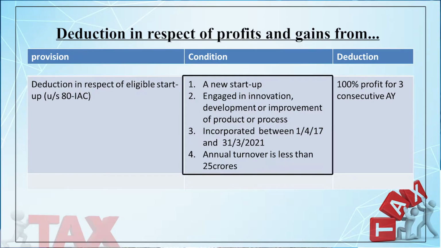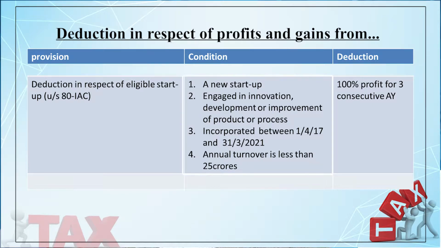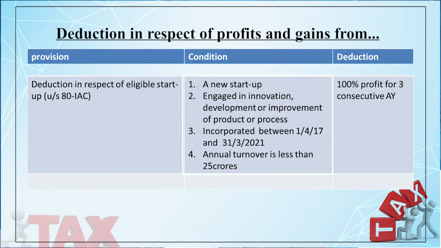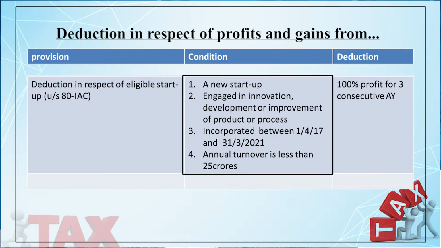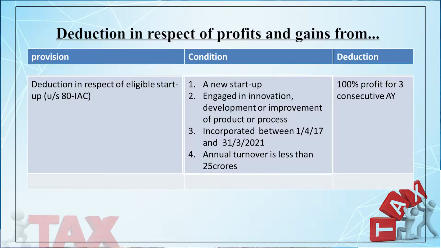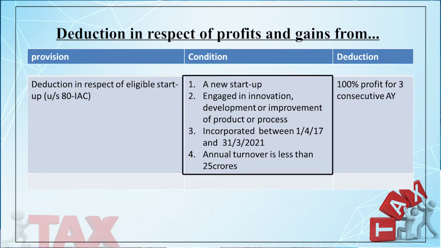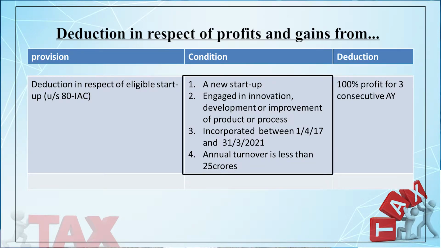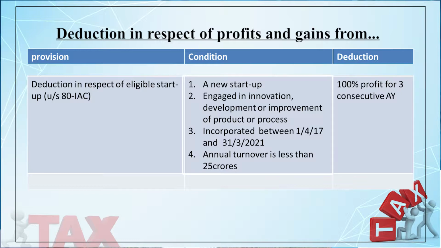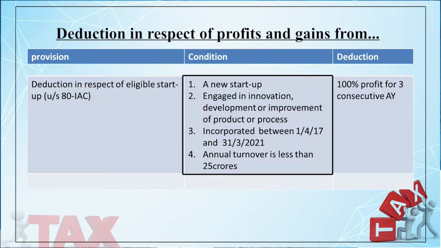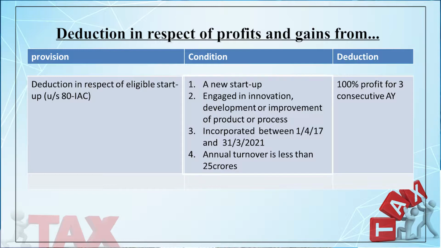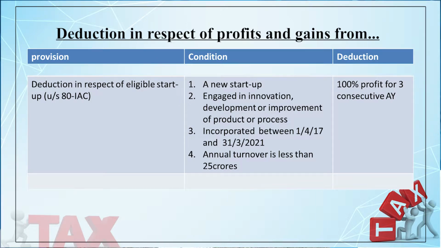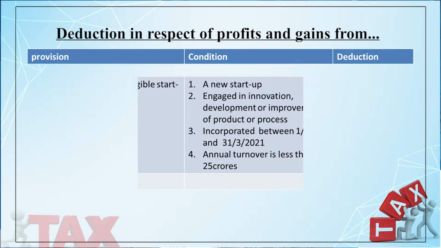This is the way how the government is encouraging the new startup. If the annual turnover is less than 25 crores and if it is established between 1st April 2017 to 31st March 2021 and if it is engaged in innovation, development or improvement of product or process, then it may get a deduction under section 80IAC to the extent of 100% of profit for 3 consecutive assessment years. So, this is all about section 80IAC.